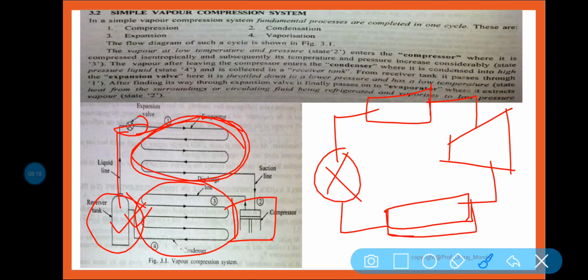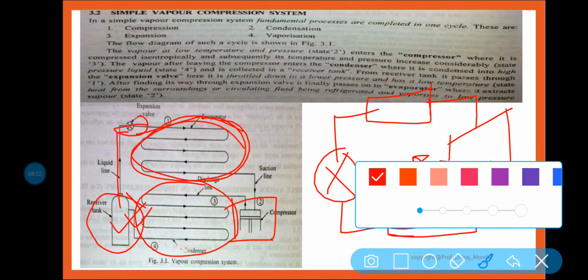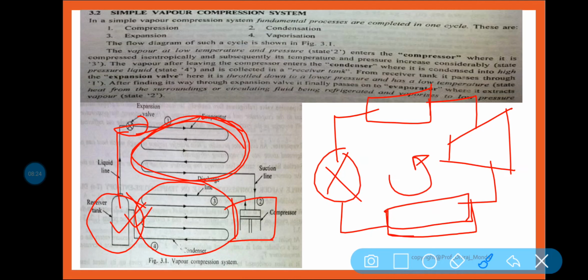Now, the cycle operates like this. Let us consider this is the surrounding, and from the surrounding Q2 amount of heat is added into the system. This is the deep freeze in your home, in your fridge, where ice cube is made. Okay, so let us consider Q2 amount of